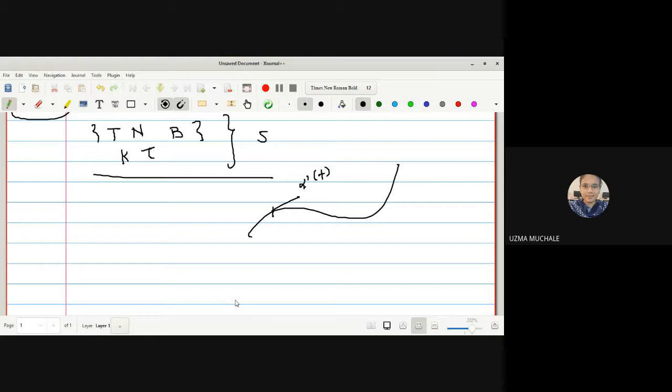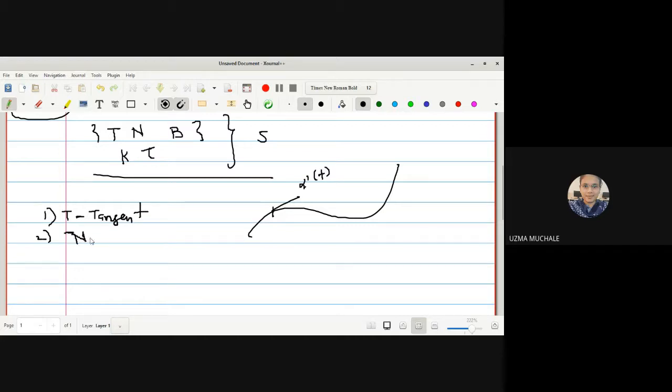It consists of three vector fields, that is T, N and B. The first, T, is the tangent, N is the normal, B is the binormal. And we have two scalar quantities, that is curvature k and the torsion tau. All these five apparatus are going to completely determine the geometric properties of the curve. So let me start with T. What is T? T is the tangent to the curve, and these are vector quantities.